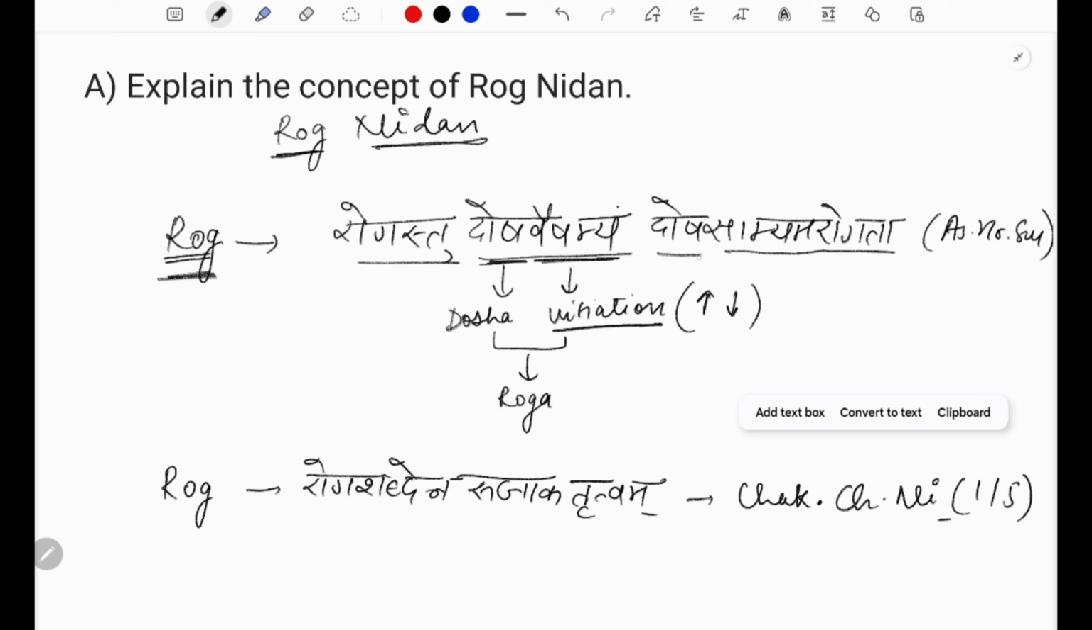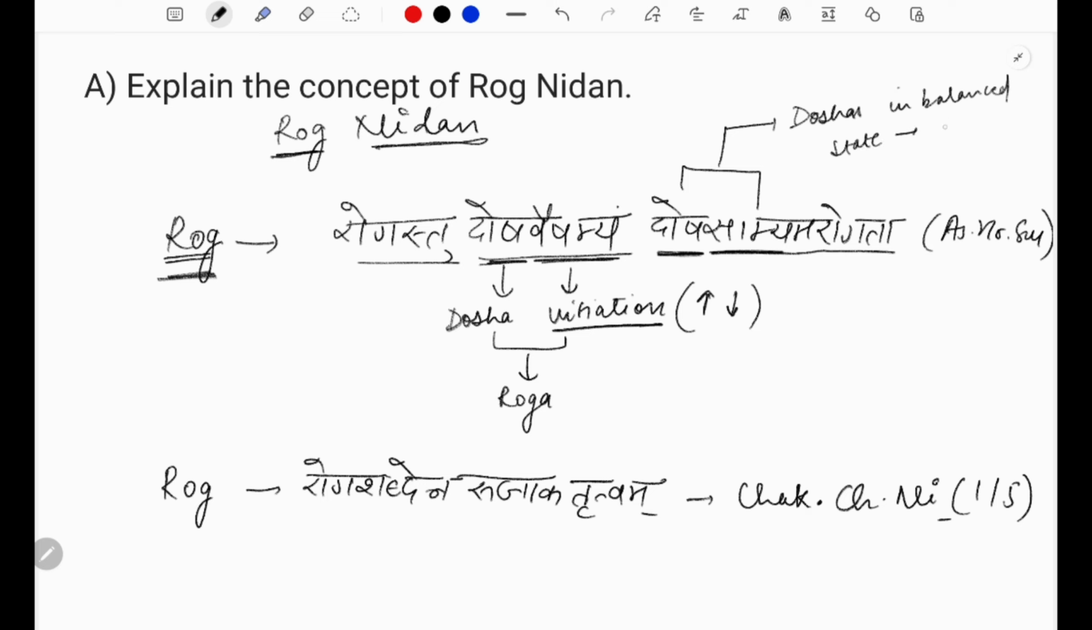And again, what is arogata? Arogata is dosh samyata. Samyata means balanced state. Doshas in balanced state will cause health or arogata. Right?